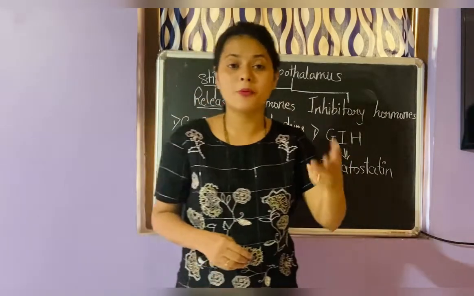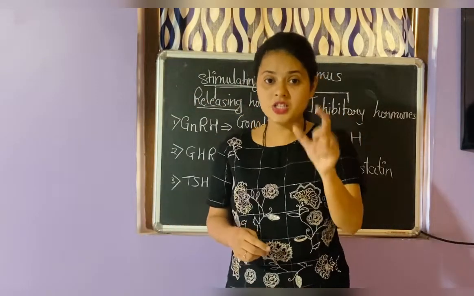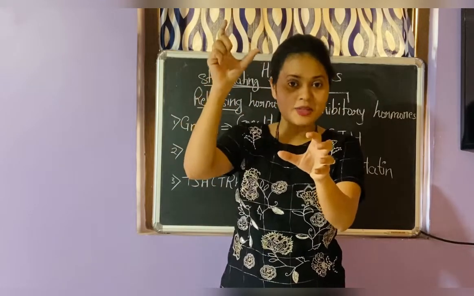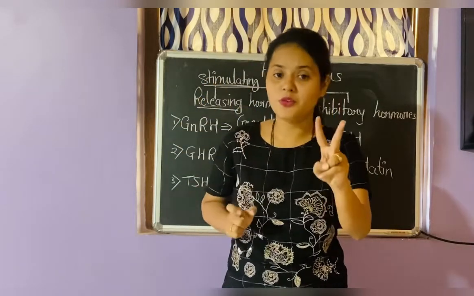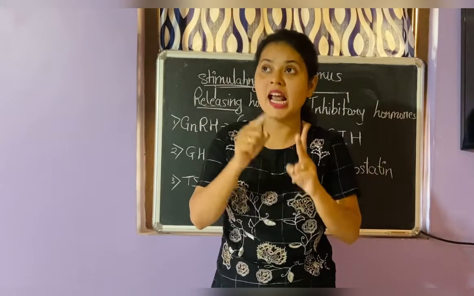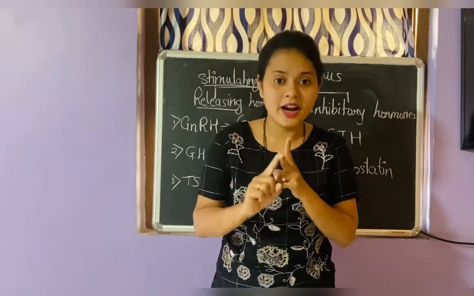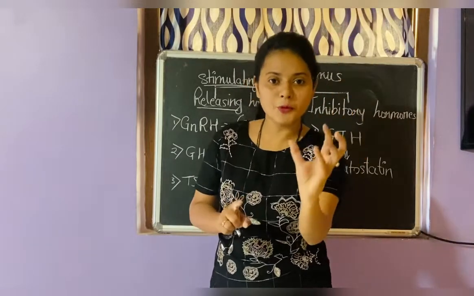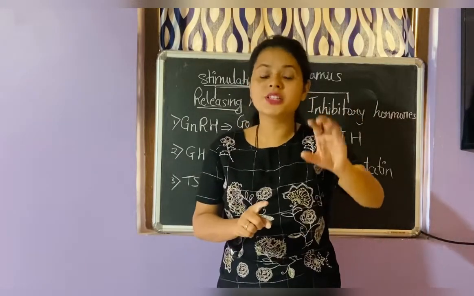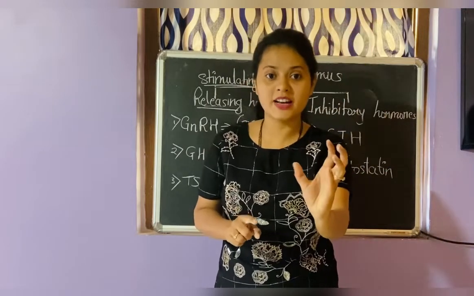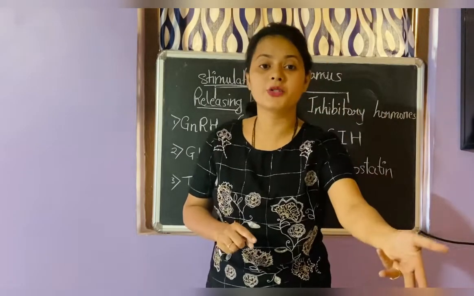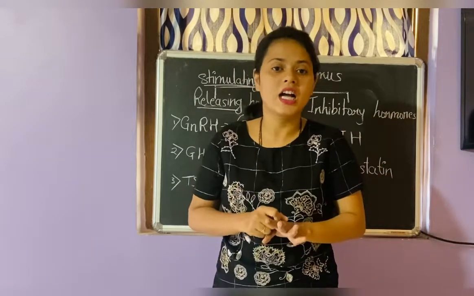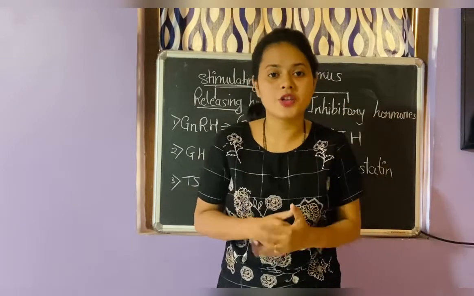I also told you about the posterior pituitary gland. First I told you that the hypothalamus secretes two types of hormones, oxytocin and antidiuretic hormone, which are released from the hypothalamus and come to the posterior pituitary gland, and that posterior pituitary gland secretes oxytocin and antidiuretic hormone whenever it is necessary, whenever it is essential for us.